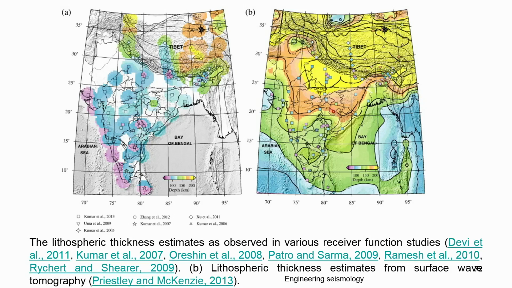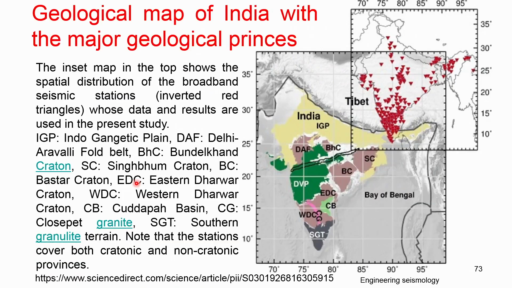Can you see this variation? The color scales are given based on the topography. Here you can see that the minor level variations are mapped well in this study. So, the regional study mapped that well. Okay. So, this is again the geology map with the major geological provinces of India, along with the seismic data they used.